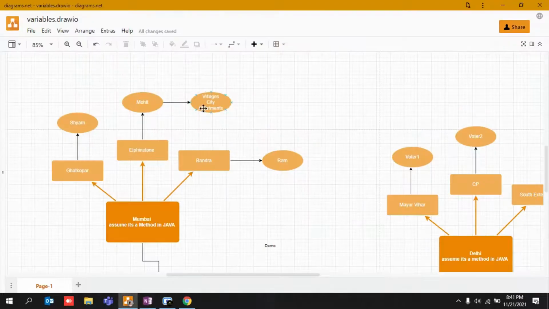My scope, or my power or authority, is limited to all these spaces, like my village, my city, my apartment. If I belong to these three things, like inside a method, constructor, or block, my power, or my authority, or the number of people I know is limited to these particular areas. Let's say those who are watching this video at this point of time, if I ask you what is your scope, right?